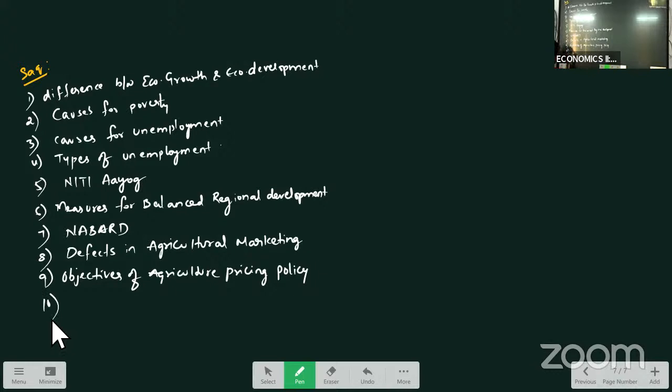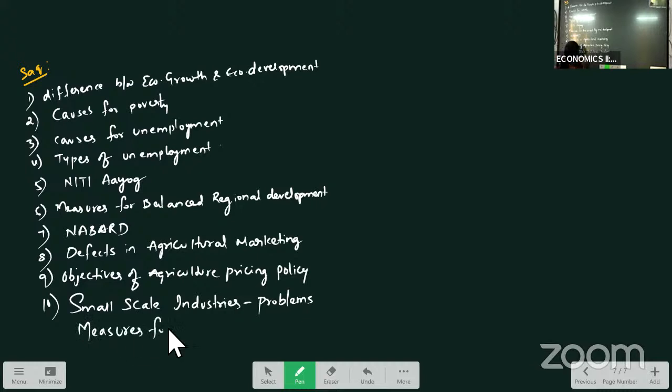Next question, small scale industries. Problems and measures. This may come for LAQ also. Measures for small scale industries. So these are some of the questions here.